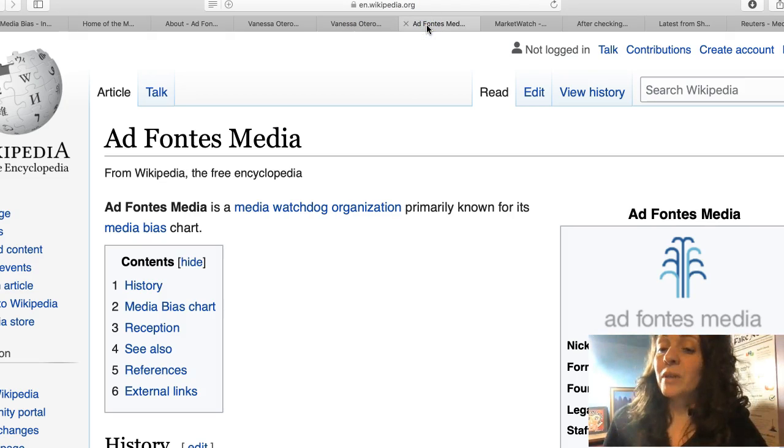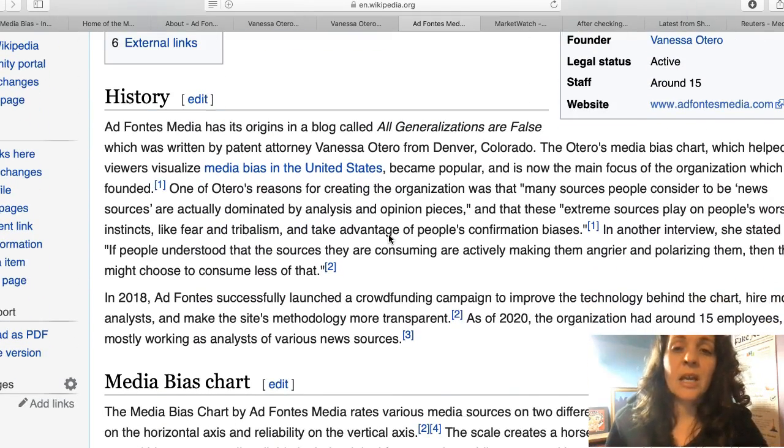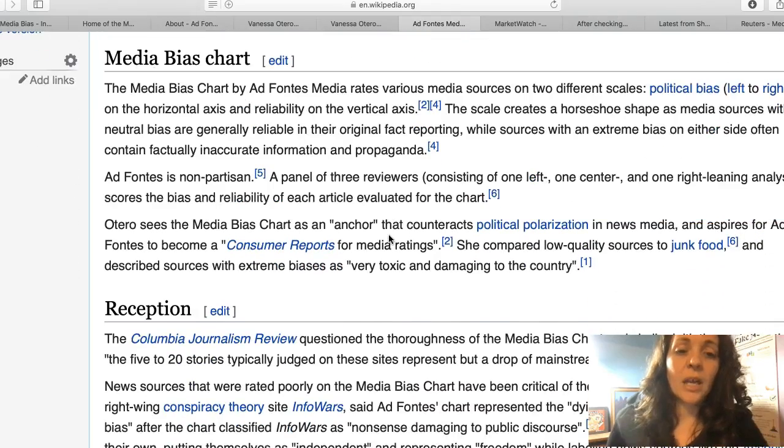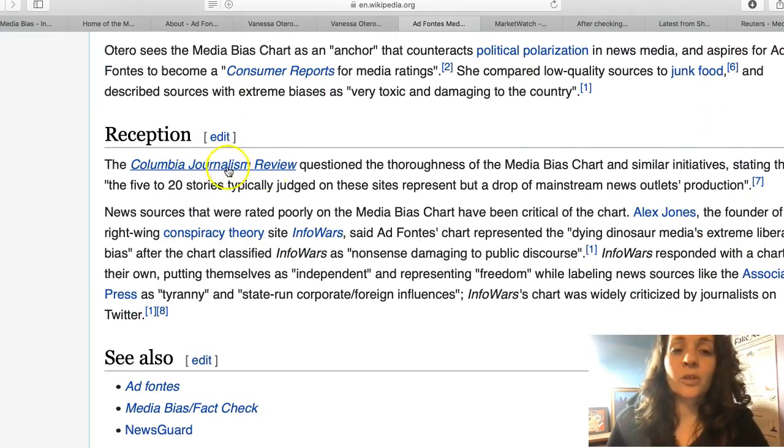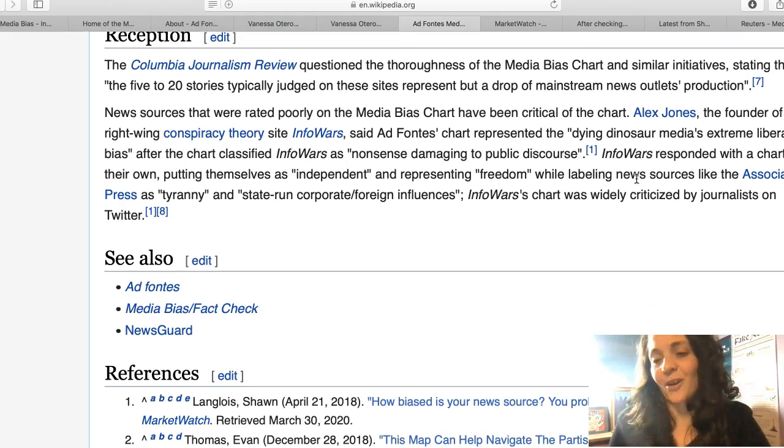So on Wikipedia. Now Wikipedia, again, people can change this, so it's not the end-all place. But again, you're looking at multiple sites. So if we look through, this is about the media company that she runs. And it talks about the origins of that company and her chart. Columbia Journalism Review questioned the thoroughness of the chart. The 5 or 20 stories are typically just a small number. People that are rated badly by these charts do not like the chart, obviously. So Alex Jones does not like this. He's InfoWars.